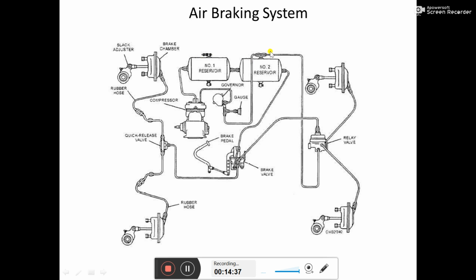Another thing, when the reservoir capacity is reached, at that time the governor cuts off the compressor. At that instant also you are supposed to observe a noise of air, okay, that appears in an instant and goes, like a cooker whistle, okay, like that. We have some kind of noise we can observe whenever the compressor is cut off by the governor.